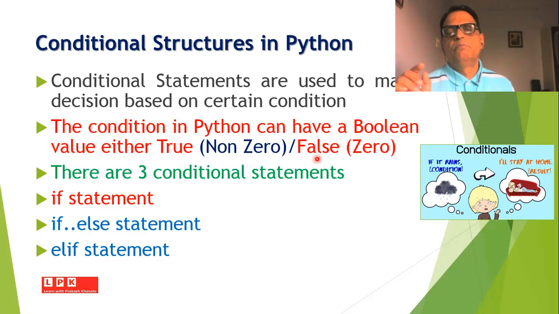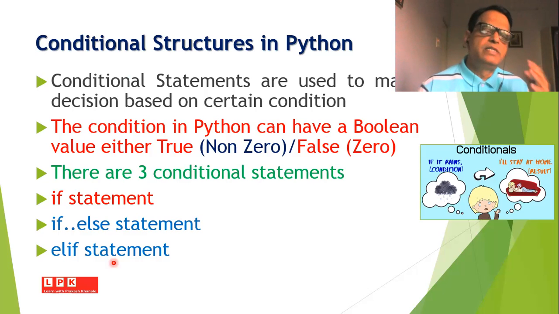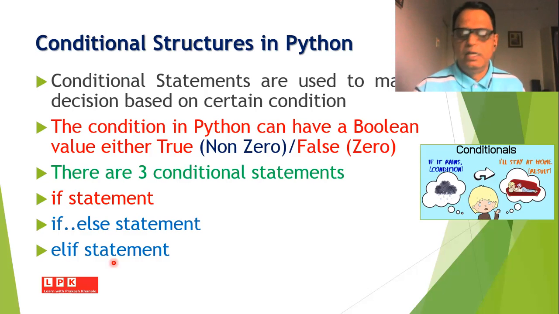As far as Python is concerned, there are three conditional statements: the first is the if statement, the second is the if-else statement, and the third is the else-if statement. We will discuss the syntax of writing these statements and what exactly happens when they are executed.